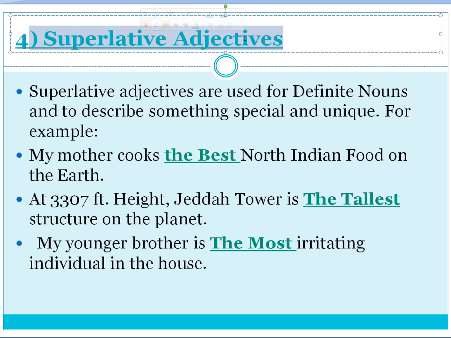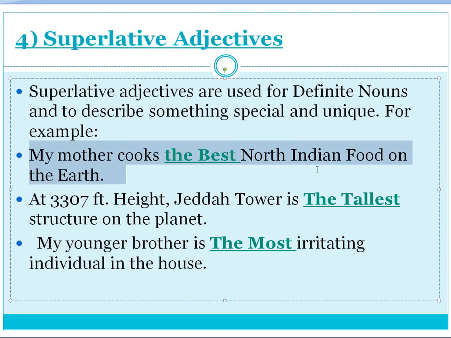We also use "the" with the superlative degree of adjectives. The superlative degree of adjectives is like best, tallest, most. Some examples are given here. My mother cooks the best North Indian food on the earth. The best is the superlative degree of the adjective. We use "the" with that superlative degree of adjective.